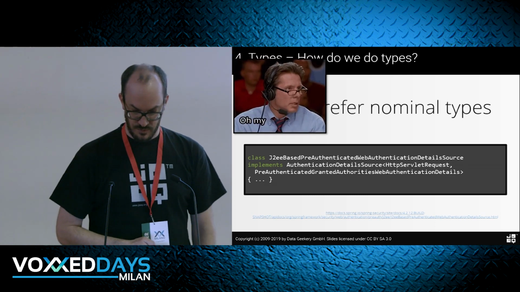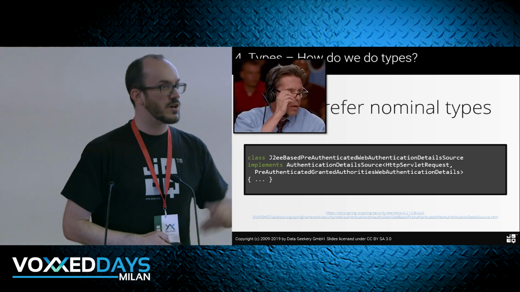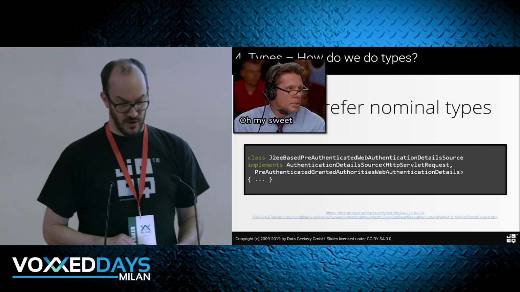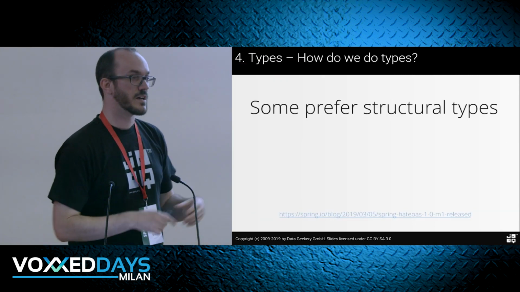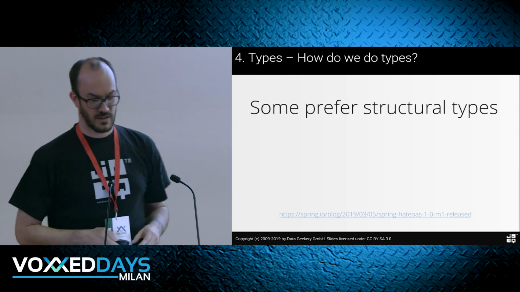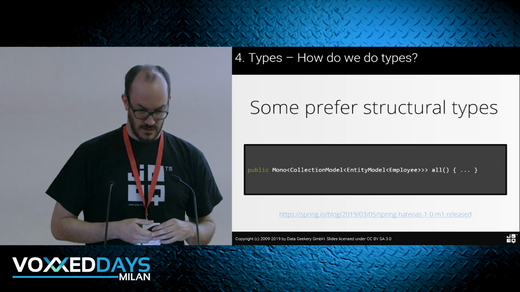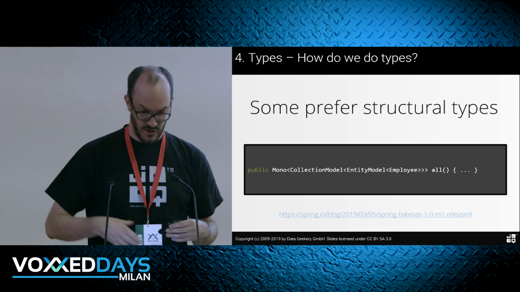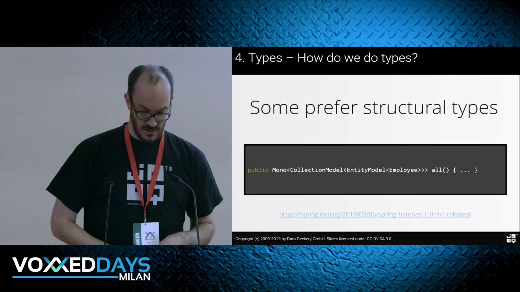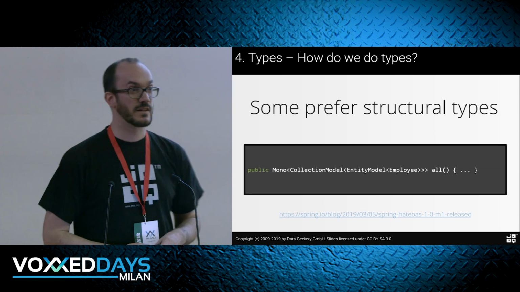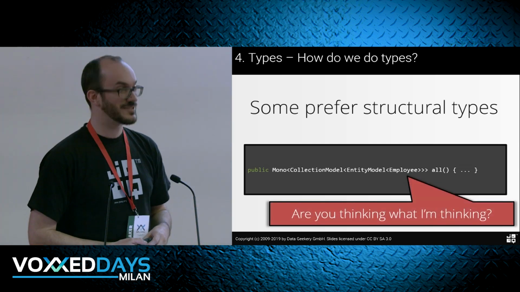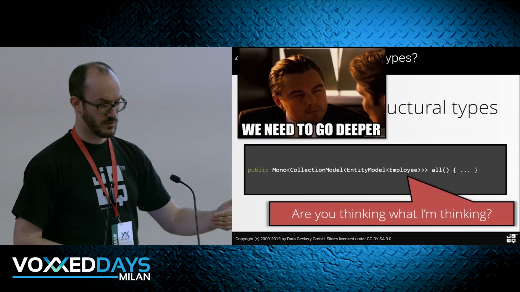This is how you work with Spring. And they've moved on to more structural typing now. I've read this Spring blog post here, so they actually try out now the different paradigm of structural typing, so now we have something like that, right? So this is from the Reactor HTOS extensions. So everyone thinking what I'm thinking? This is not a good enough type yet, right? We have to go deeper.